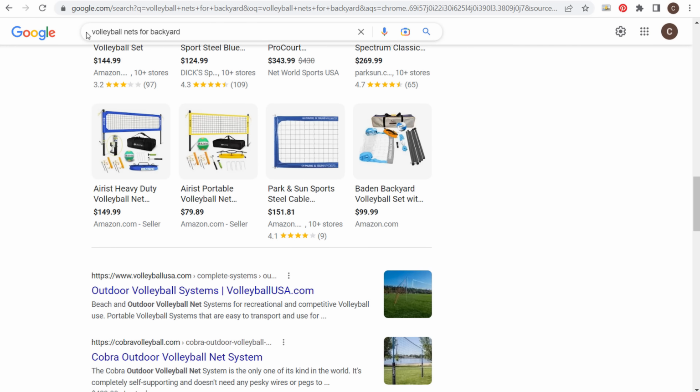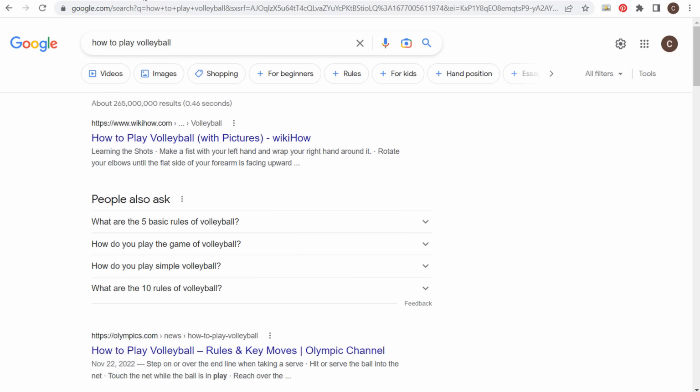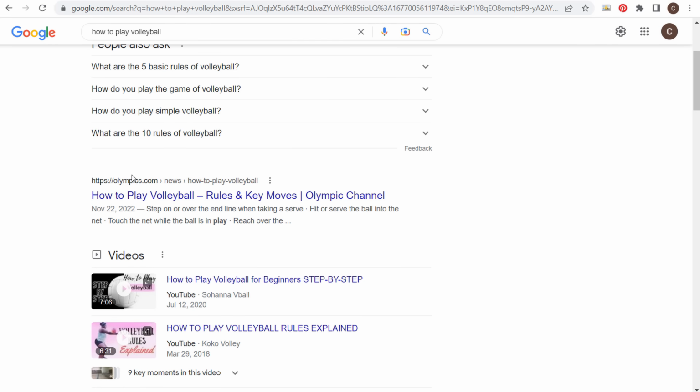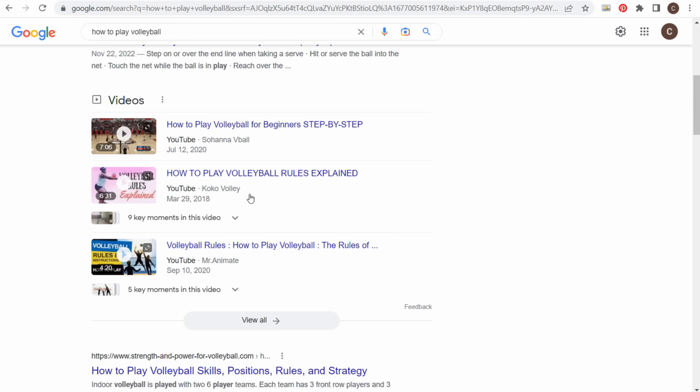So depending on the type of keyword you put in, Google is going to give you the best results for that keyword. Now, let's just say I come over here and I say, I have no idea how to play volleyball, so let's just enter that into Google. We have no products now. Everything is geared around how to play volleyball. You could see wikihow.com, olympics.com, how to play volleyball. We have videos. So when you start seeing videos here on the pages of Google, that gives you content ideas.